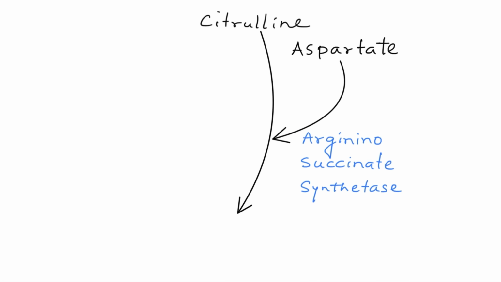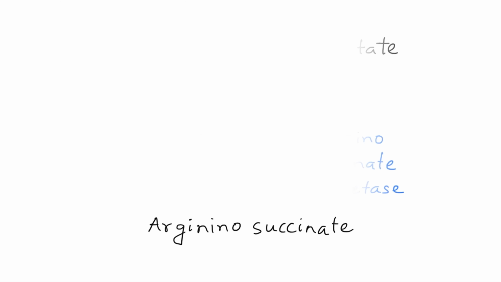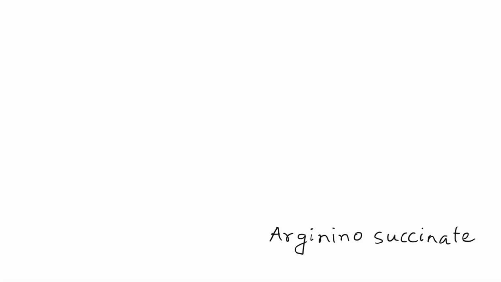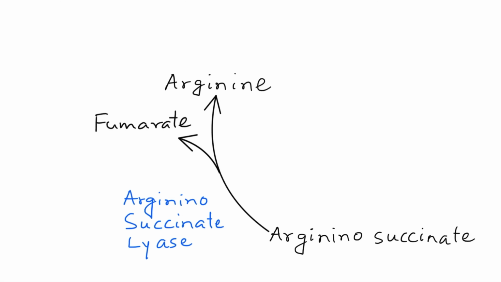Then aspartate comes and joins with citrulline under the function of enzyme argininosuccinate synthetase, and argininosuccinate is produced. This step utilizes one molecule of ATP. Here, from one molecule of ATP, one molecule of AMP is produced. Then argininosuccinate lyase enzyme breaks the argininosuccinate molecule into one fumarate and one arginine molecule.